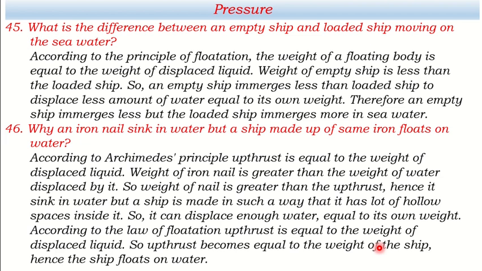But a ship is made in such a way that it has a lot of hollow space inside it. We have to be very careful that the hollow space is the major reason. So it can displace enough water equal to its own weight. According to the law of flotation, upthrust is equal to the weight of the displaced liquid. So the upthrust becomes equal to the weight of the ship. Hence the ship floats on water.